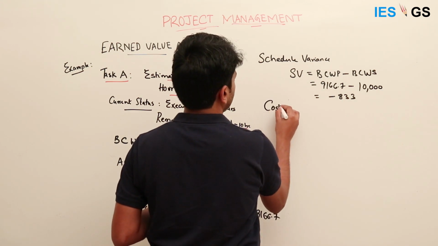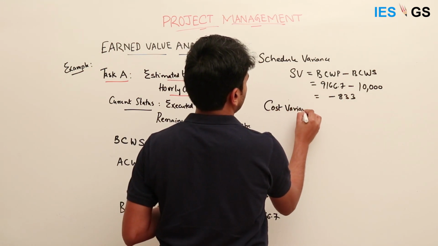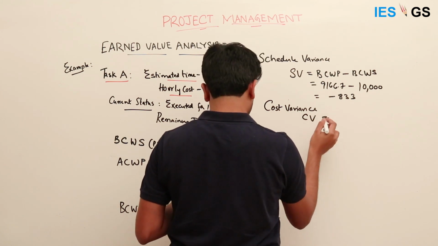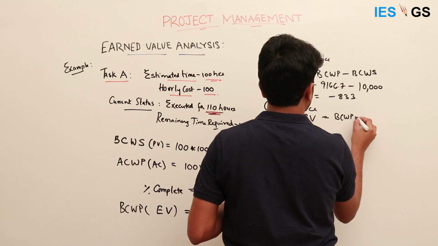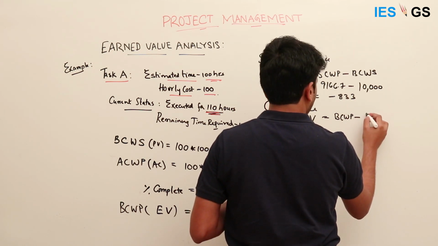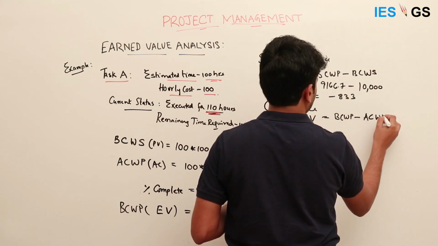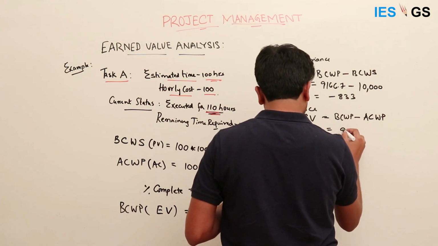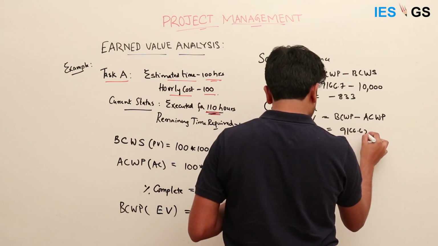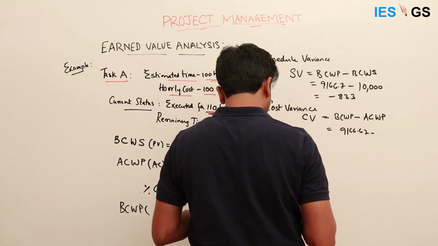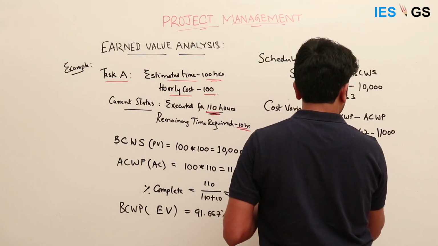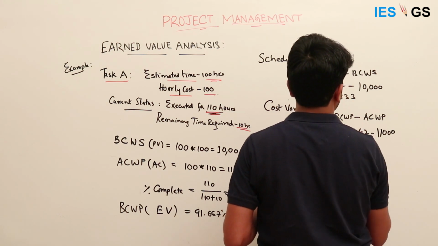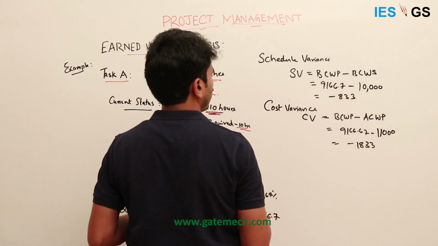The cost variance is budgeted cost of work performed minus actual cost of work performed, which comes to 9166.67 minus 11,000, which is minus 1833. This is the cost variance.